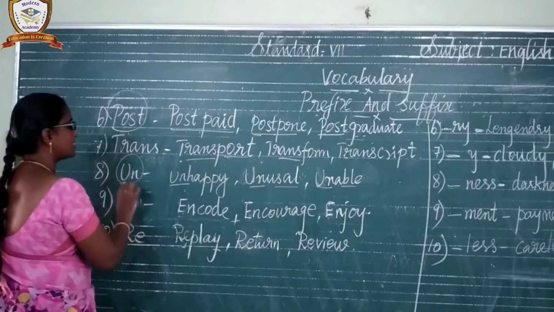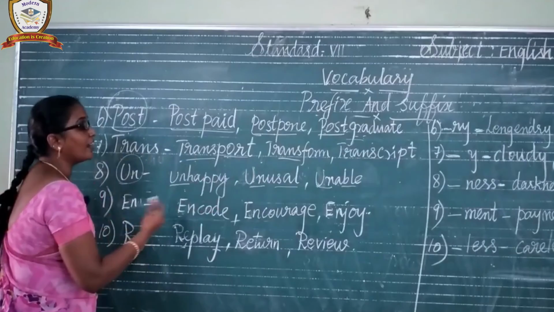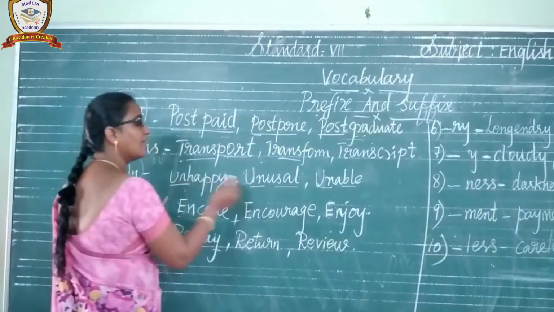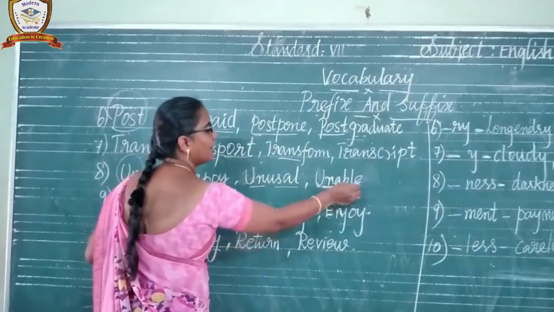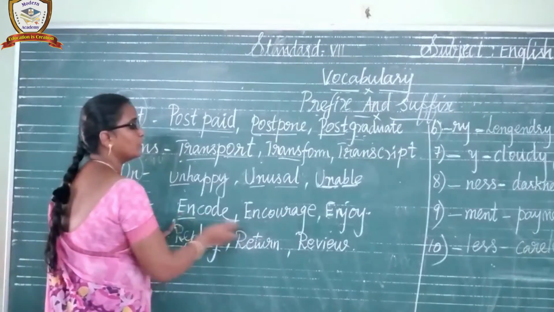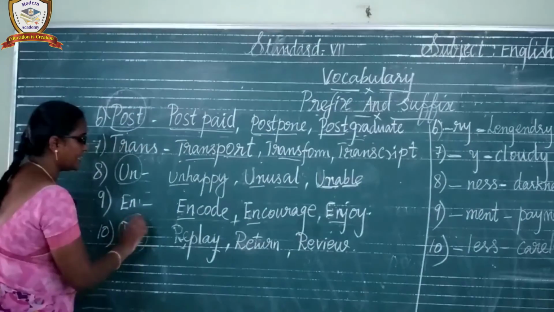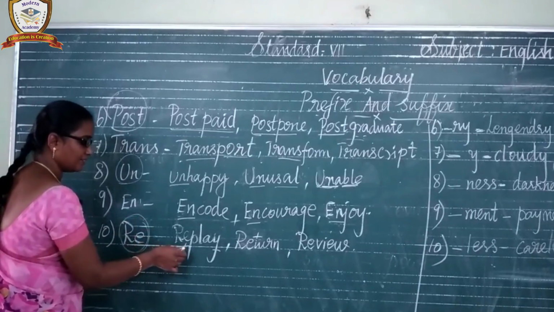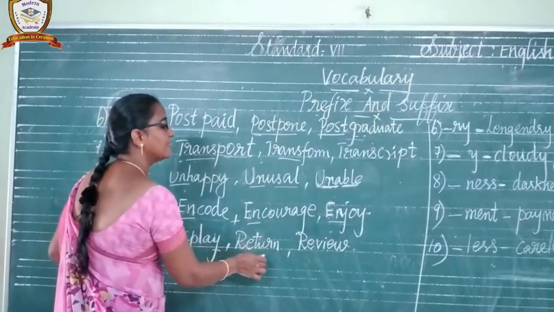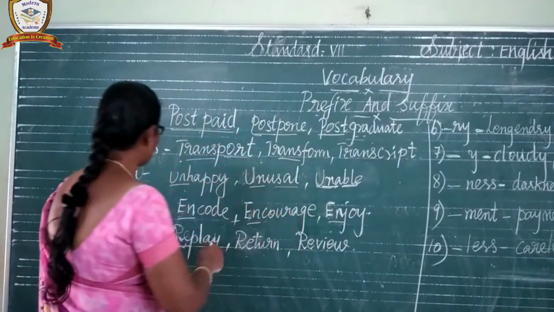Understand? Next one, uneasy. By adding the un syllable with the root word, it forms a new word, and these words are opposite to the root word. Understand? Unhappy, usual, unusual, able, unable. Isn't it, children? And the next one, encode, encourage, enjoy. Understand? And the next one, re is a syllable. The re syllable is placed before the word. Replay, return, review. Understand? Do you all understand 6 to 10 prefix syllables?